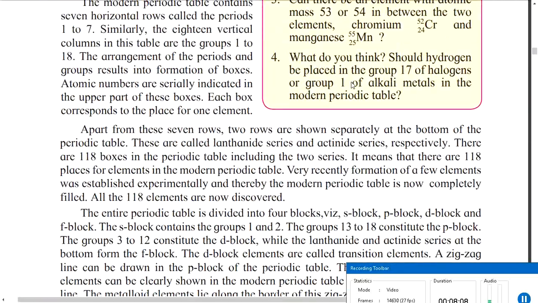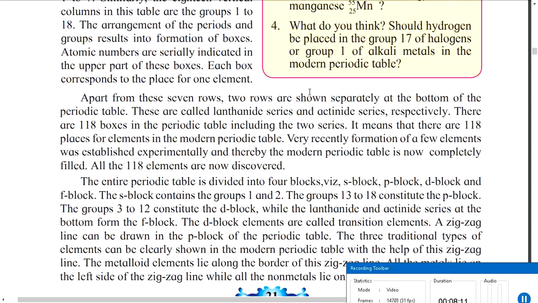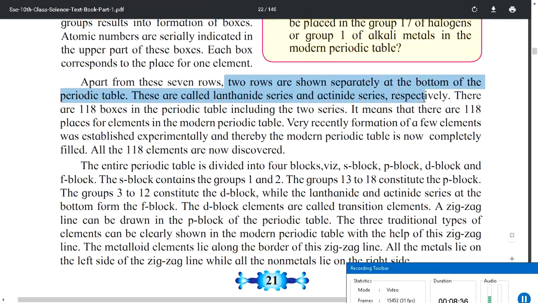Now let's go back to where we were studying. So it is said that atomic numbers are serially indicated in the upper part of these boxes. Each box contains one element. Apart from these 7 rows, 2 rows are shown separately at the bottom of the periodic table. These are called lanthanide and actinide series respectively. There are 118 boxes in the periodic table, including the 2 series. Which 2 series? These 2 series that are present separately at the bottom of the periodic table. It means that there are 118 places for elements in the modern periodic table. Okay, it means that till now 118 elements are discovered.